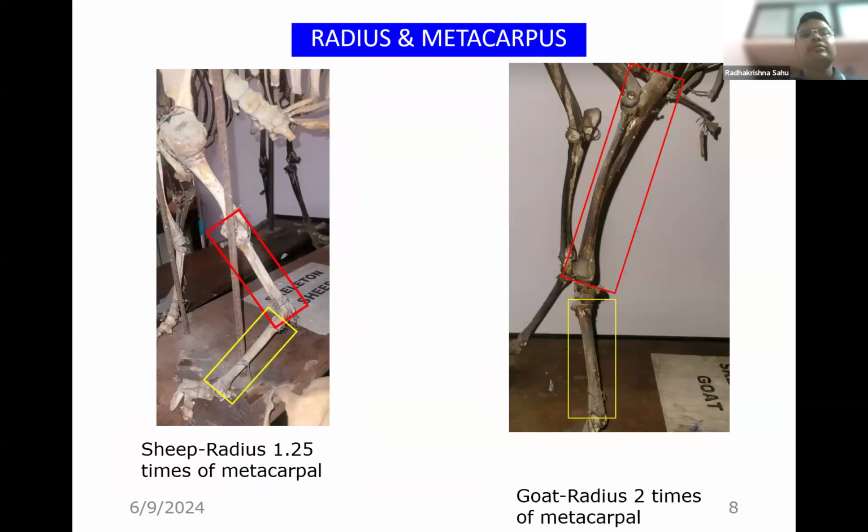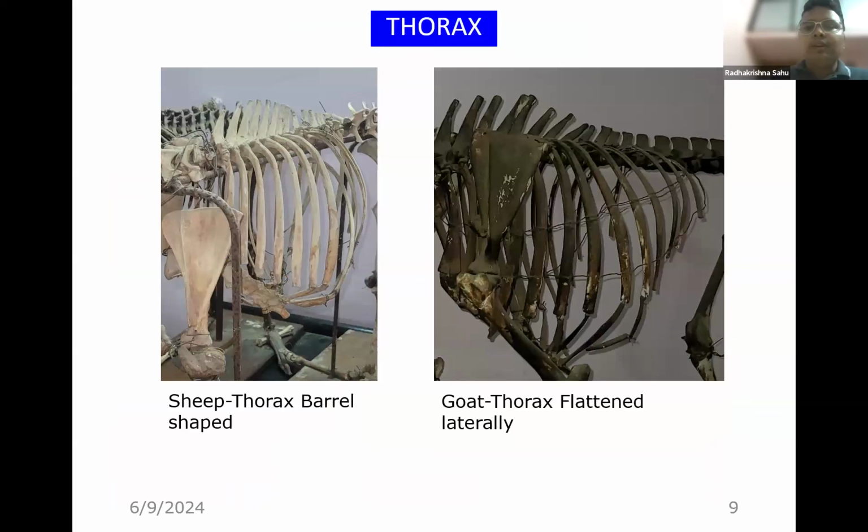Next we should compare the length between the radius and metacarpus. We can see the radius of goat is around 2 times higher in length as compared to the metacarpal, while in case of sheep the radius is slightly larger than the metacarpal. This image is from the side, but if we observe from the front, the goat thorax is flattened laterally, while in case of sheep it appears barrel shaped.